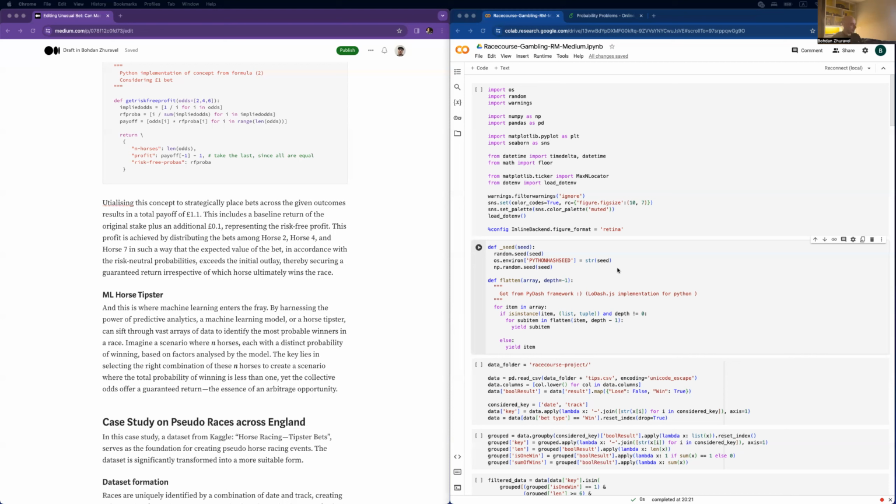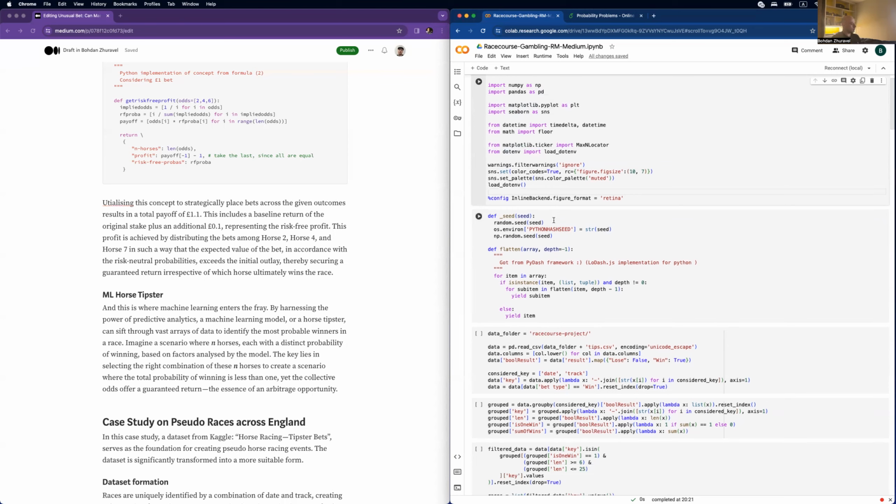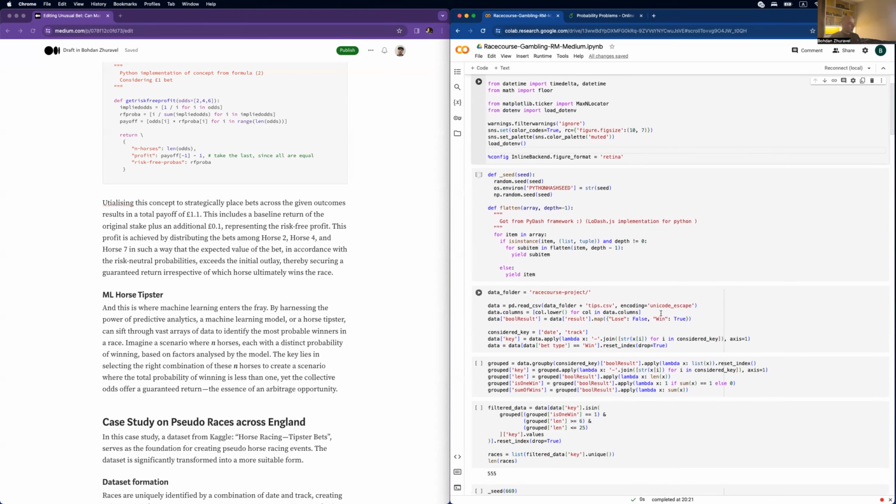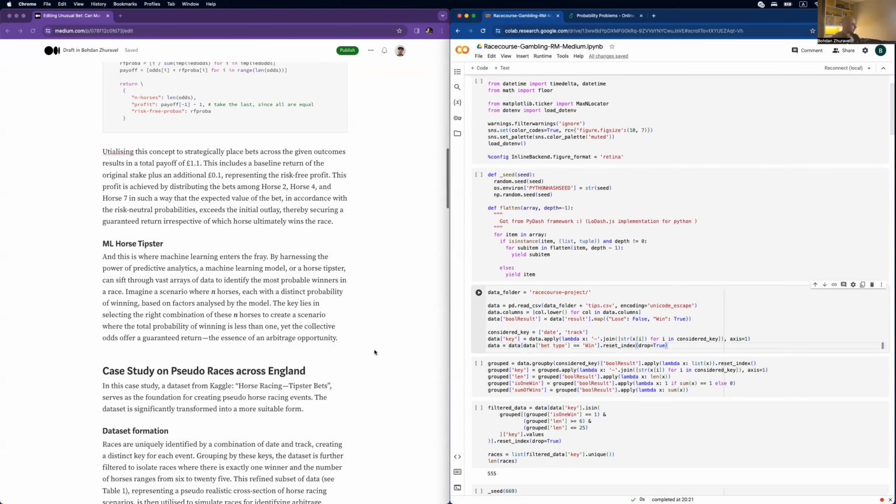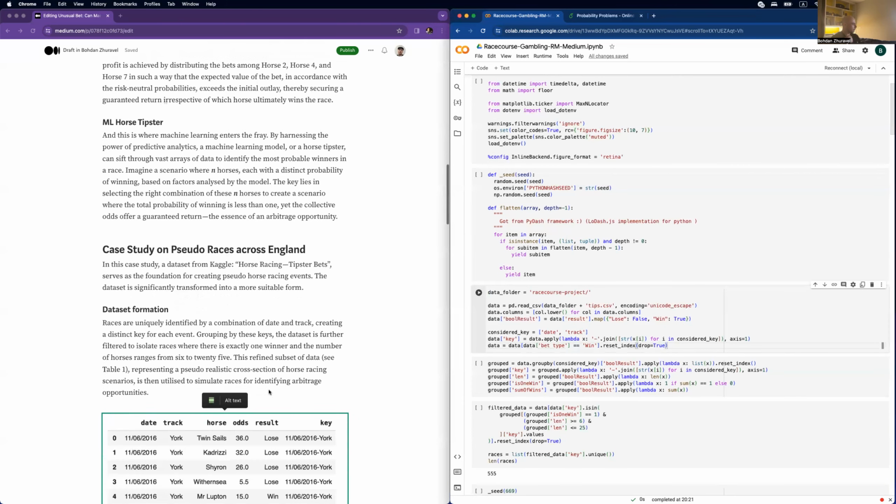All right, let's move on to the code. I'm using just a few external libraries like NumPy, Pandas, Matplotlib, Seaborn, and dotenv, but dotenv is not used in the examples. Okay, let me show you what the data looks like. Let me say a few words about the dataset. In this case study, I got the dataset from Kaggle, horse racing tipster bets.